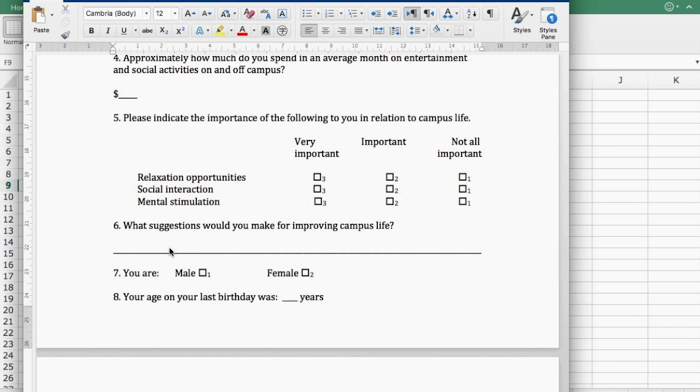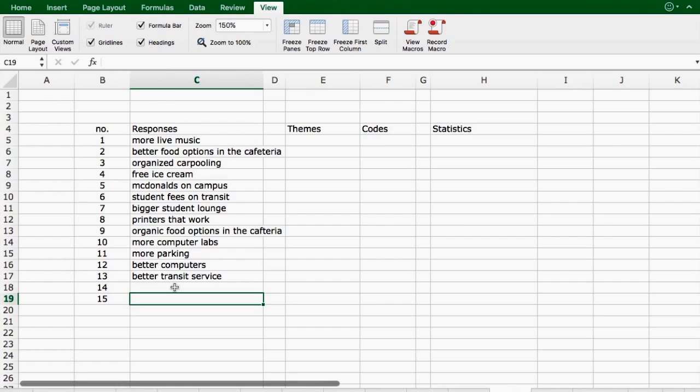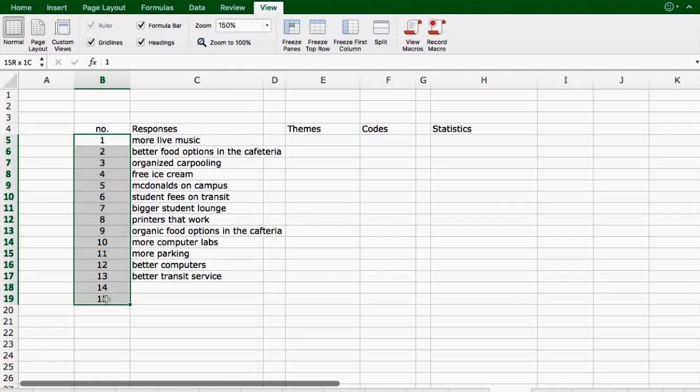So for example, McDonald's on campus and better Wi-Fi. How would you then handle entering those 2 responses and doing the data analysis when there are more than one response per questionnaire? So say we were entering our data, and in this case, this reflects the questionnaire number. We have 15 questionnaires because we've got 15 in our sample. Say, for example, questionnaire number 14, the person had said free concerts as well as better Wi-Fi.